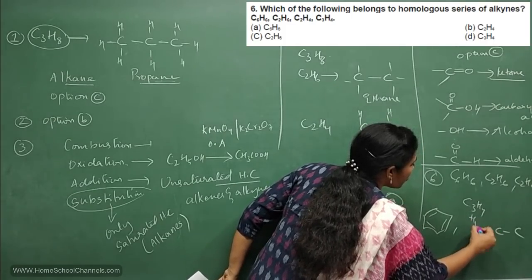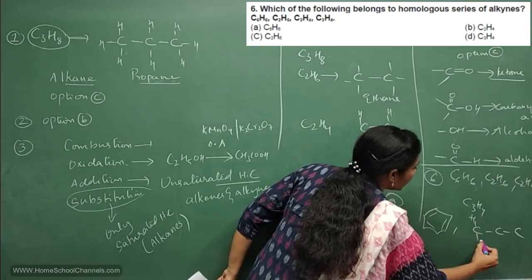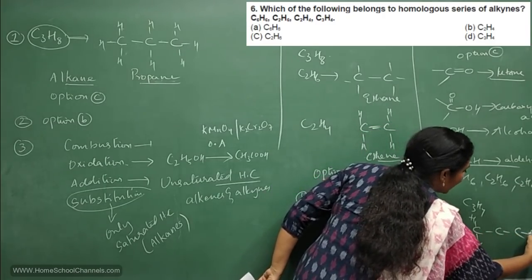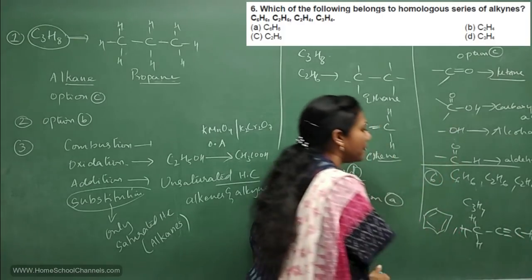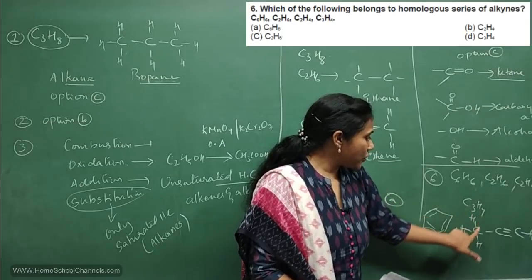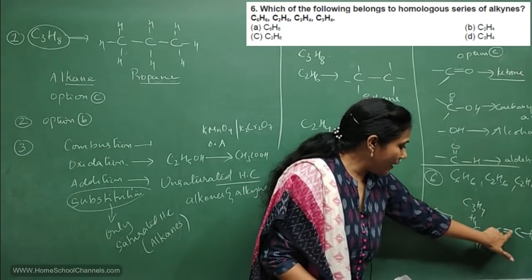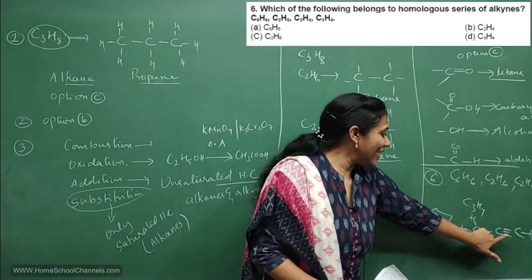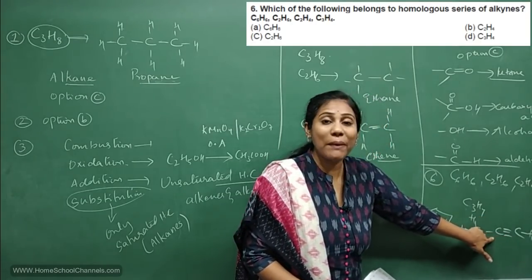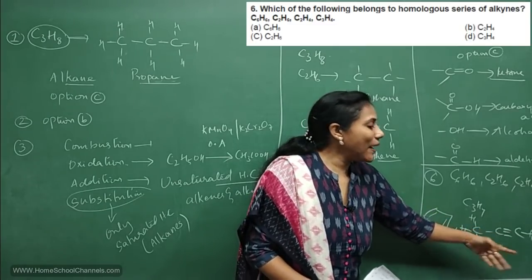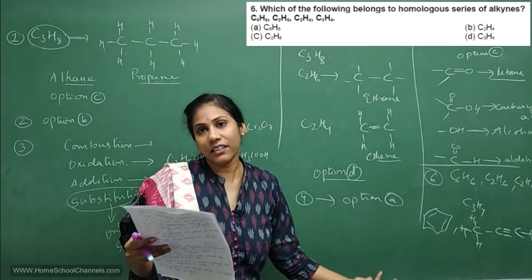3 carbon atoms, right? And 4 hydrogen atoms, how do you show? Okay, if you show 3 hydrogen atoms here, right? And then 1 hydrogen atom here, and you have to show a triple bond to a middle carbon, right? Say this is C3H4, 1, 2, 3. 1 triple bond, 1, 2, 3, 4, 4 hydrogens. So this is alkyne. Which alkyne it is? Propyne. This is called as propyne, isn't it?